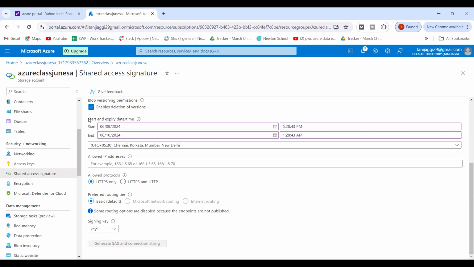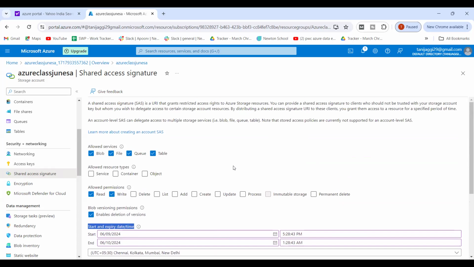Now we have the start and expiry date and time. As I said, if I want to give a person access for a specific period, I can do that using this SAS token, the shared access signature. I just have to put a start date and time and an end date and time, and select the time zone. So from here also I can give shared access tokens to everyone.